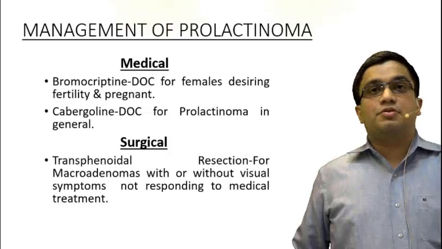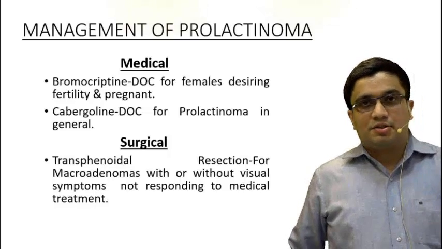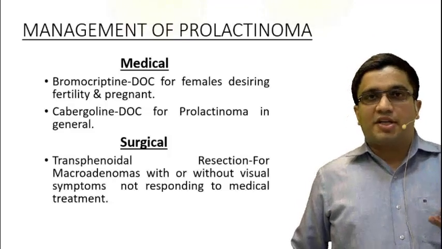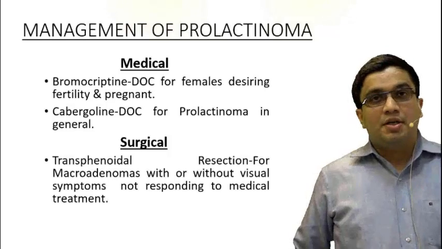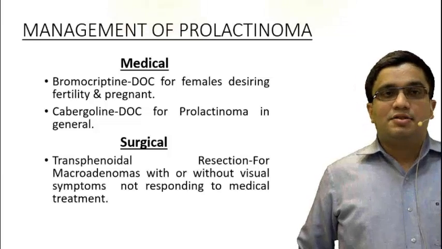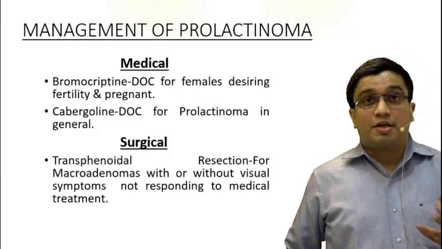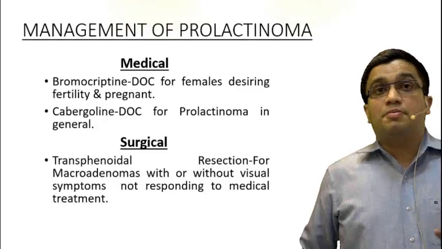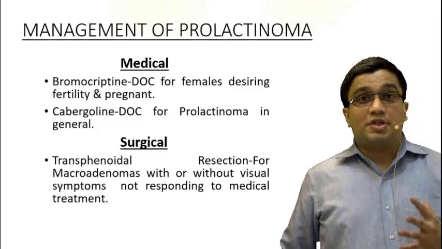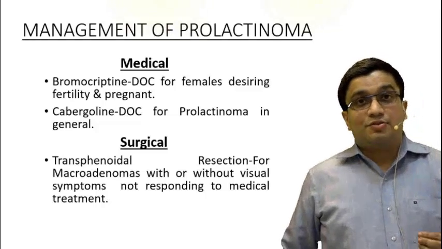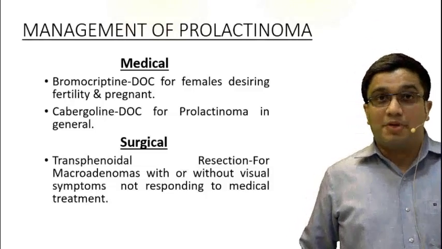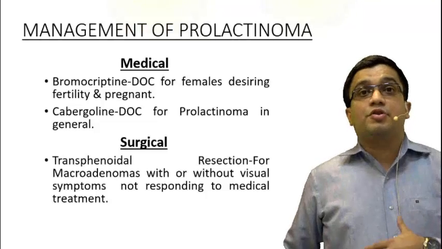Now there is another treatment, which is known as surgical treatment. Surgery is the old transsphenoidal resection. Through the transsphenoidal route, with an endoscopic view, we reach the pituitary, cut it and take it out. But for a patient with microadenoma, we don't go for surgical treatment. Secondly, surgical treatment has to be given for patients with macroadenoma who are not responding to the medical line of treatment. So for macroadenomas we again prefer a medical line of treatment. As far as visual symptoms in a macroadenoma are concerned, still the drug of choice has to be medical. If the patient doesn't respond, then we go in for surgery.